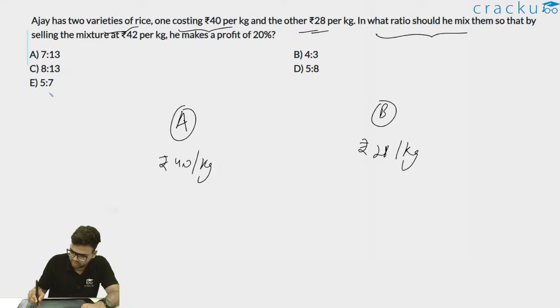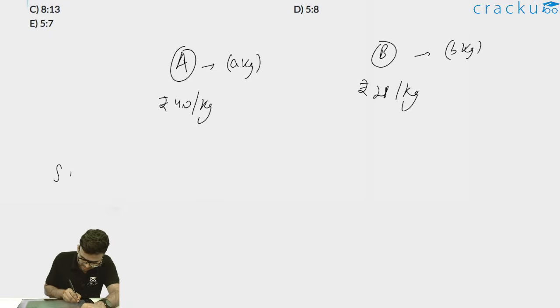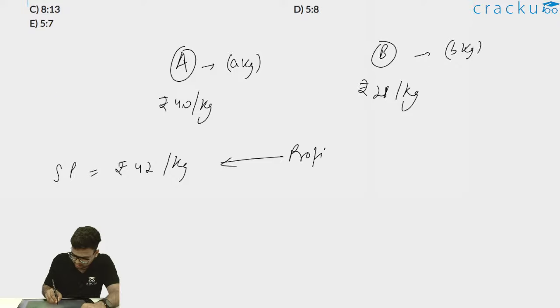In what ratio should he mix them so that by selling the mixture at rupees 42 per kg, he makes a profit of 20%? Let's say the quantity of A type of rice is a kgs and the second variety of rice is b kgs. Now he wants to sell the mixture at 42 per kg and he makes a profit of 20%. So the selling price is rupees 42 per kg, and at this selling price he is earning a profit of 20%.